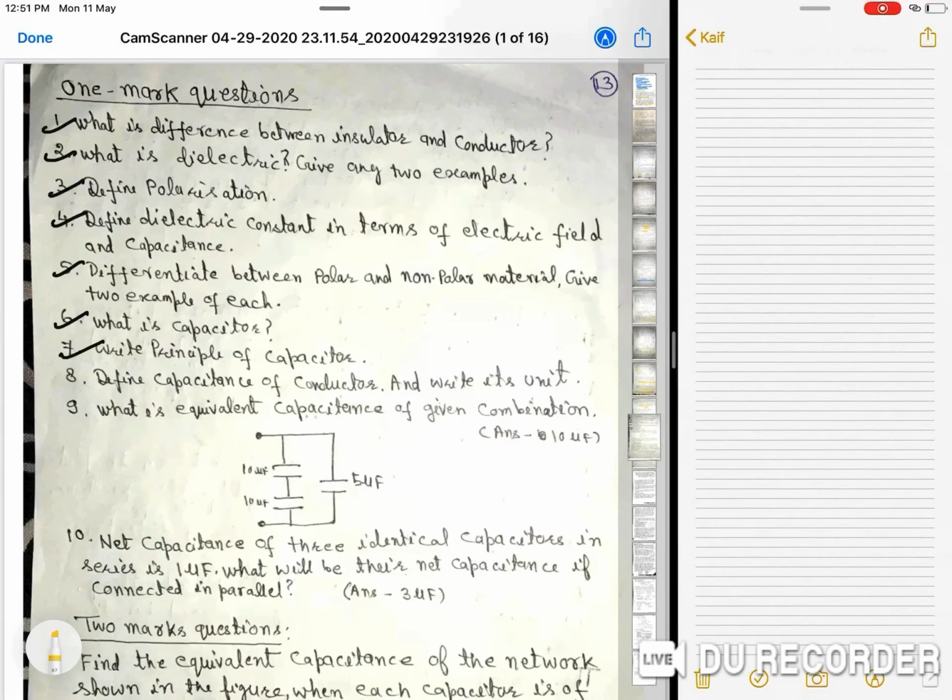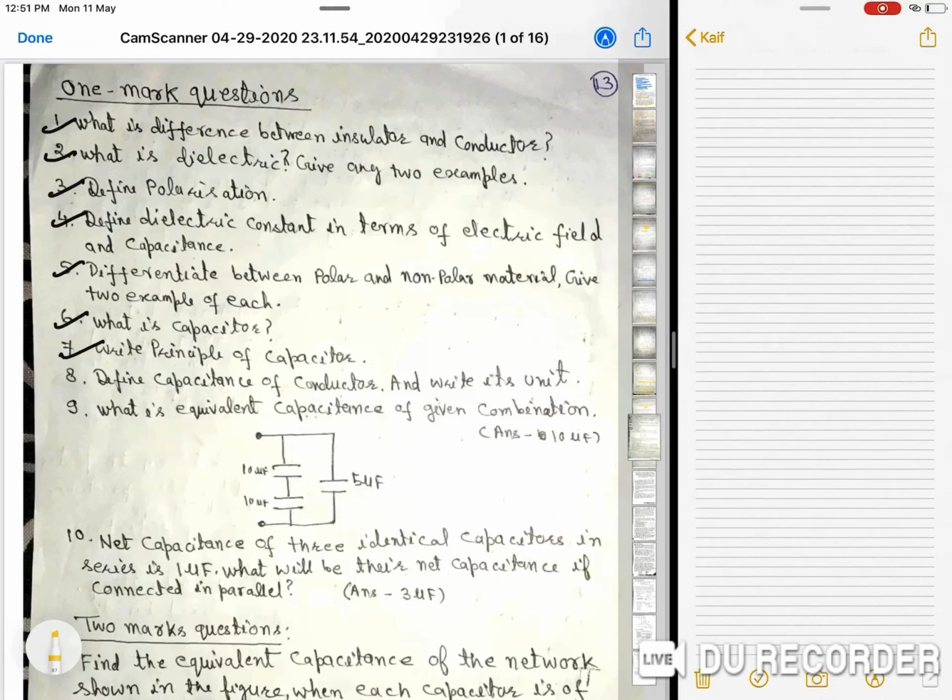Define polarization. Third question is: when a dielectric material is placed in an external electric field, a dipole moment appears in any volume in it. This is known as polarization of the material.